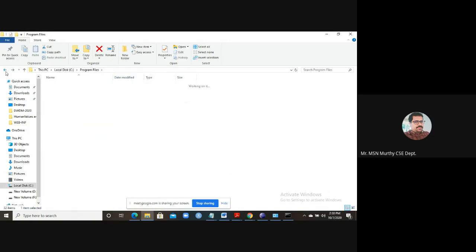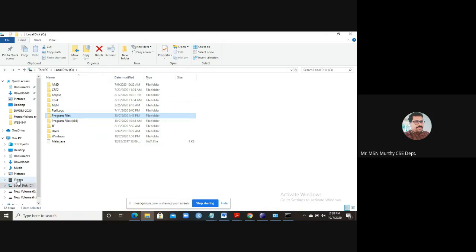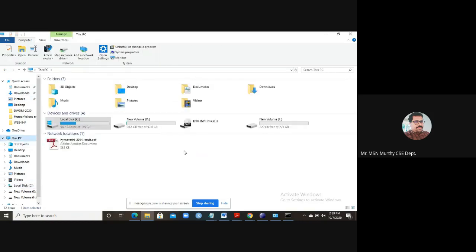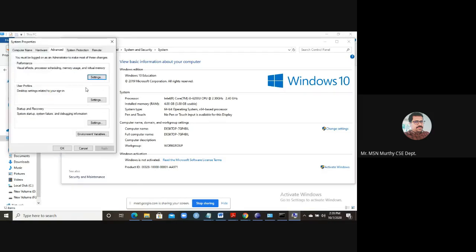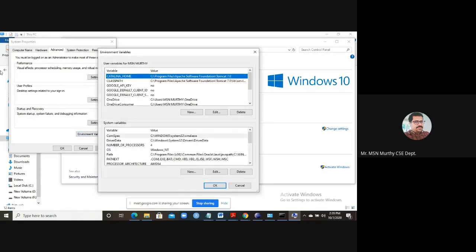For this, what we have to do is, let us see. My computer, right click. I will show you. You have to set two types of paths. One is advanced system settings. Go to advanced system settings, environment variables. I have already set it. If you want, you can also set a new one.